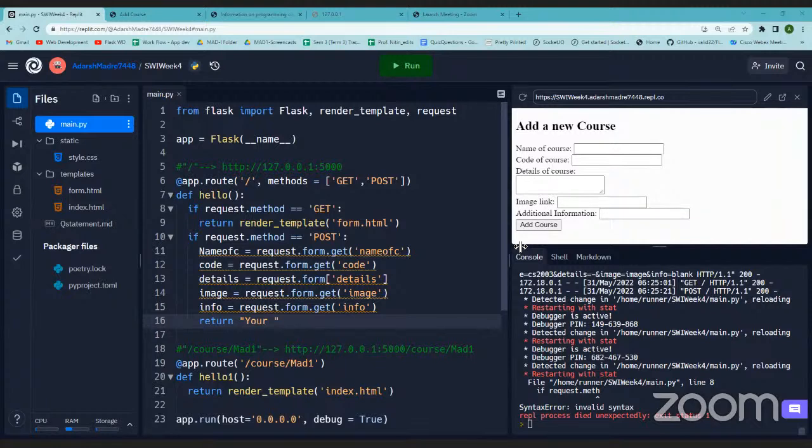Yeah, it should. See, if I remove this post and I use post, it will give me an error. Okay, sir. Right, so the methods that I'm using in my function should be defined in this methods list. Otherwise, it will show some other error, which I'll show you. Okay. Now, we'll go back to what we were working with.